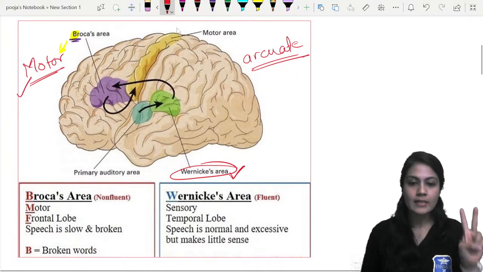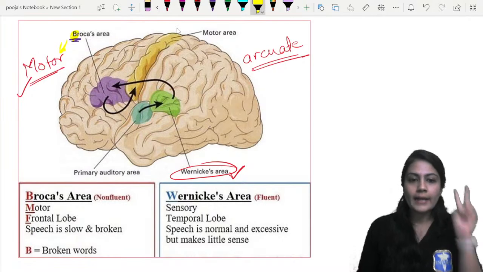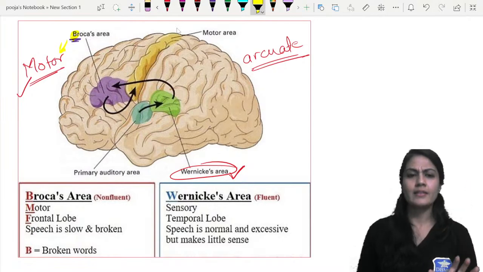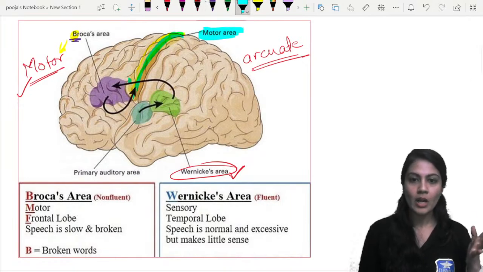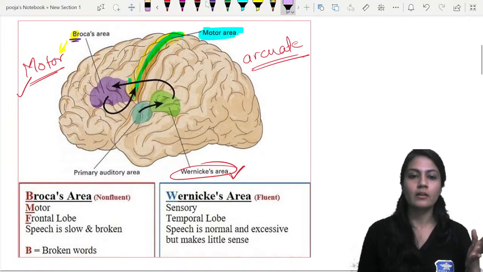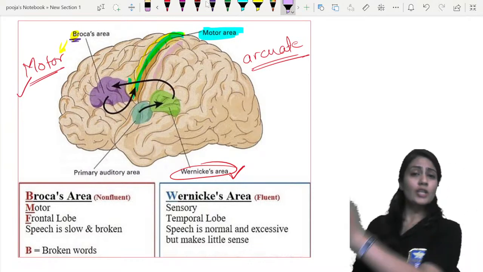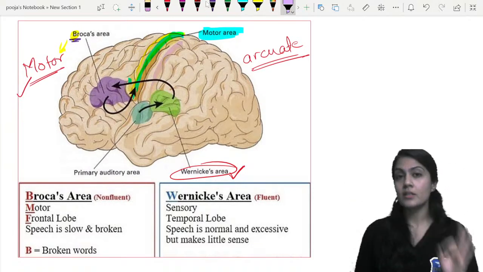So two areas, just remember. And if you do not remember, even look at this diagram. Pre-central gyrus, it is usually for the motor, right? This is the motor area, it is written over here. And the post-central gyrus, we know, just behind the central sulcus we have the sensory area.